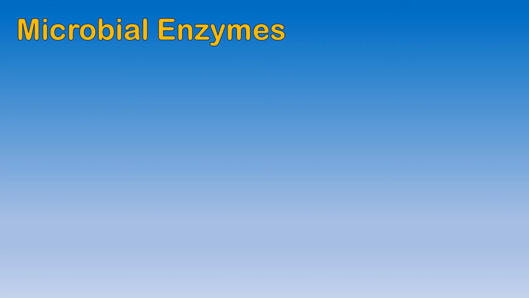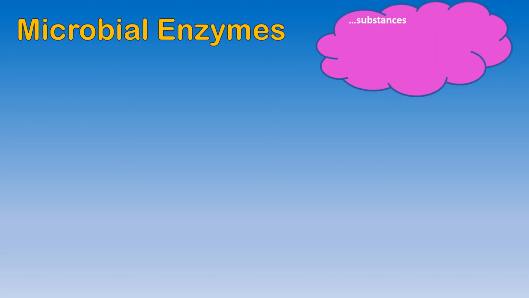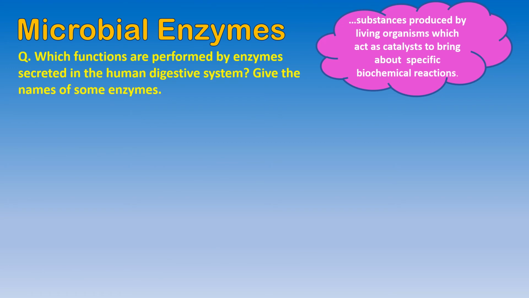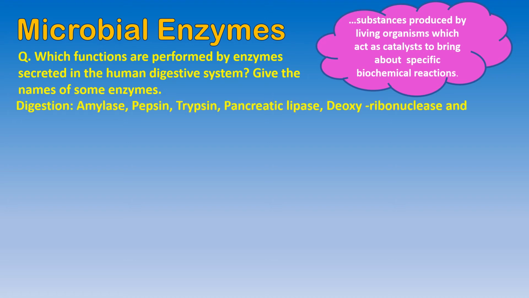Microbial enzymes. Now we have been speaking about enzymes. What are enzymes? They are substances produced by living organisms which act as catalysts to bring about specific biochemical reactions. So you've heard of catalysts, how they speed up reactions. Now catalysts are chemical, but enzymes are catalysts which are produced by living organisms. Now, which functions are performed by enzymes secreted in the human digestive system? Digestion, and the names of some enzymes are as follows. Amylase, pepsin, trypsin, you have heard about during the process of digestion.